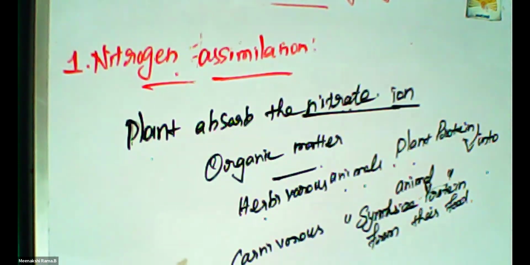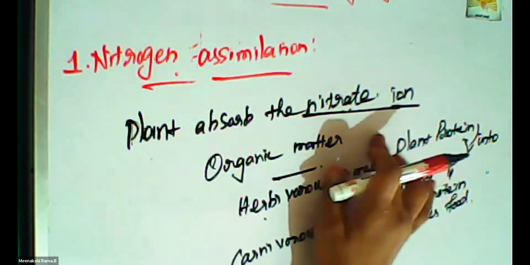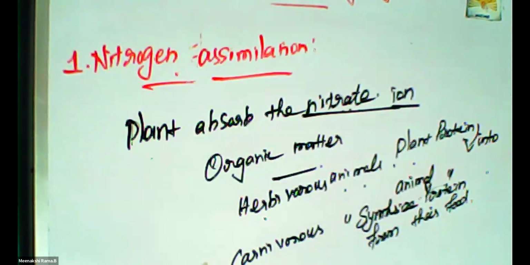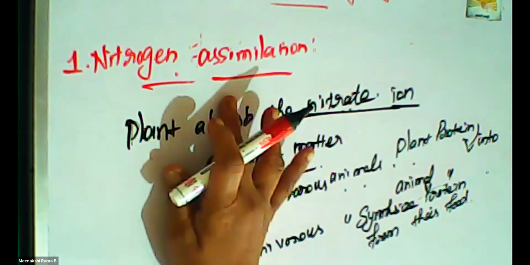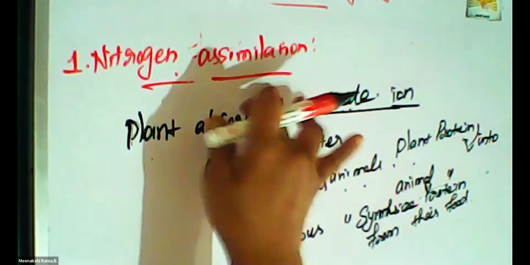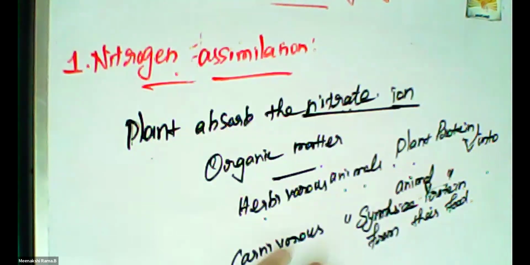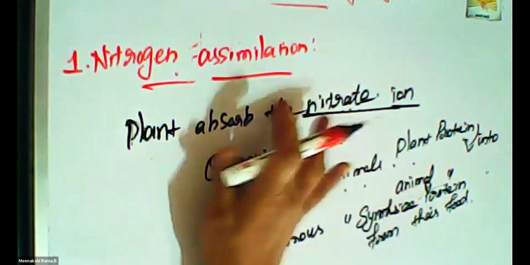So first, plants absorb the nitrate in the form of nitrogen ions. The nitrogen ions are used for organic matter like proteins and nucleic acids.